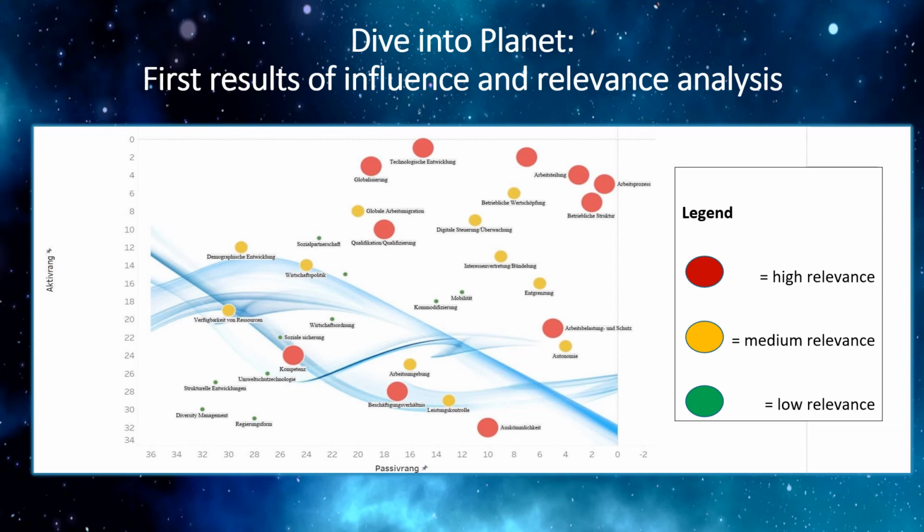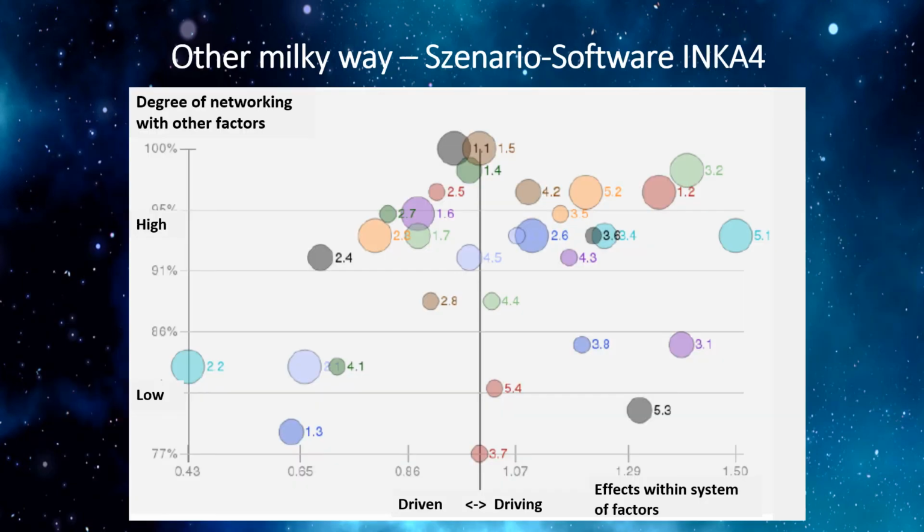What becomes visible so far is a mixture of micro factors and macro factors. Macro factors like technological development and globalization, and micro factors like the division of labor, value creation, and the process of work itself, which have high importance. We compared all these factors within our scenario software INKA, which exhibits, as an intermediate result so far, the influencing factors which have a systemic importance within the further process of scenario development. So, factors which have a strong or less strong effect on the scenario development for the future of work.